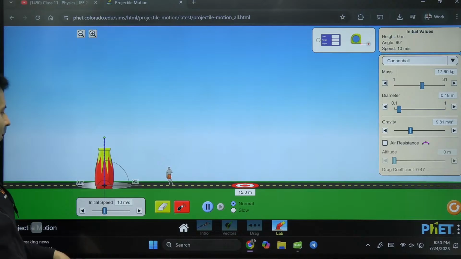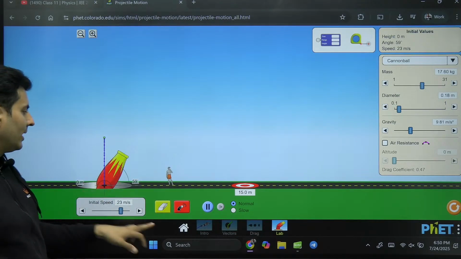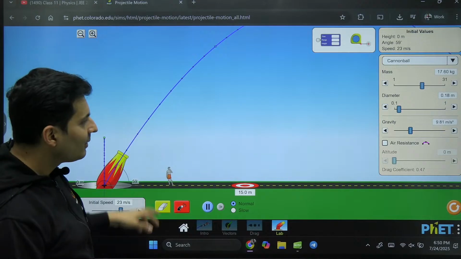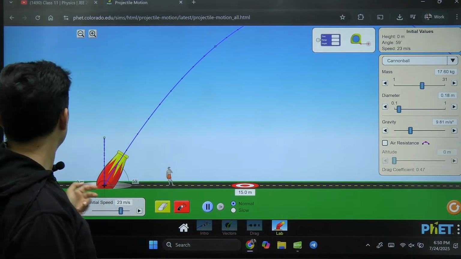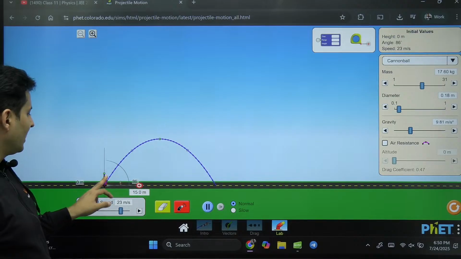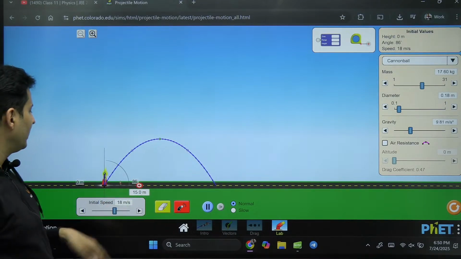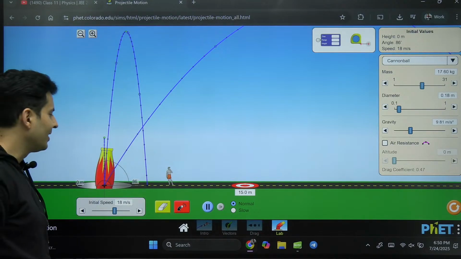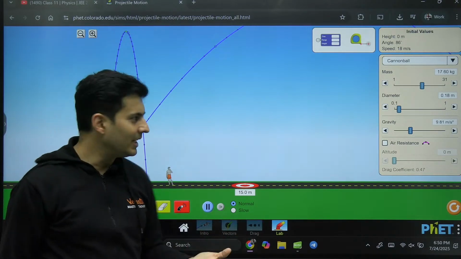As you can see, it goes and comes over here. I can throw it at a different angle. Oh my God, it went somewhere else. Okay, I have to zoom out maybe. Oh, see, it fell over here. Maybe I can reduce the speed a bit, and you can see it is going and falling over here. So all these are examples of projectile motion.